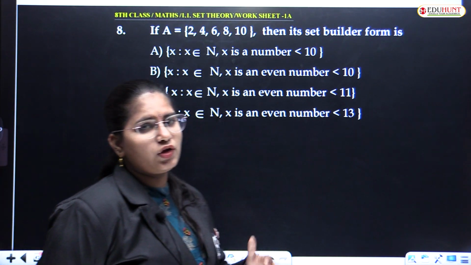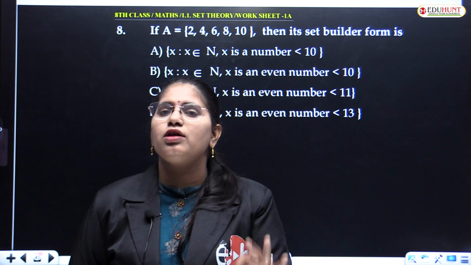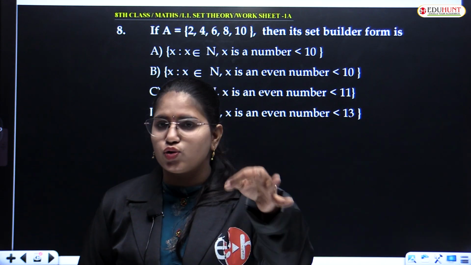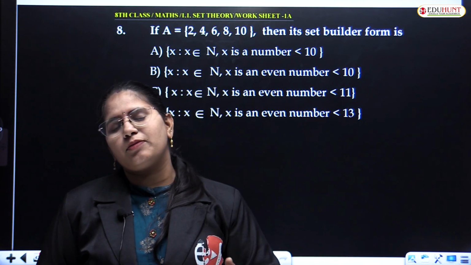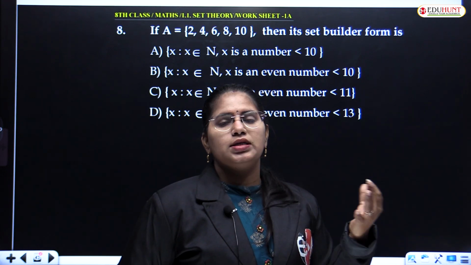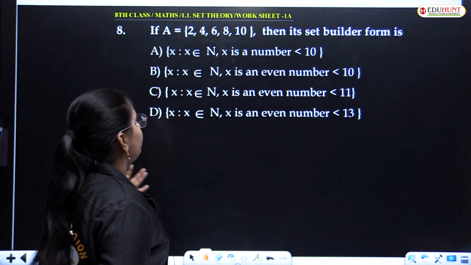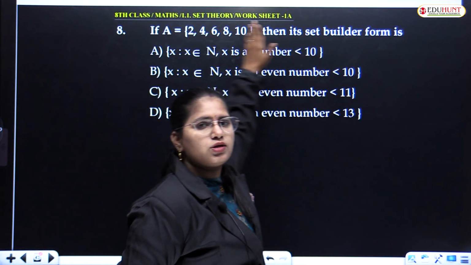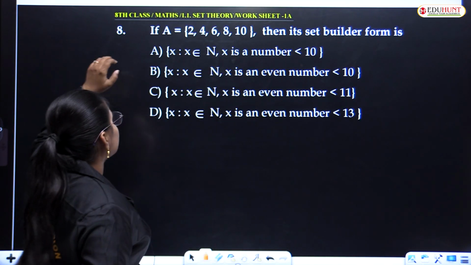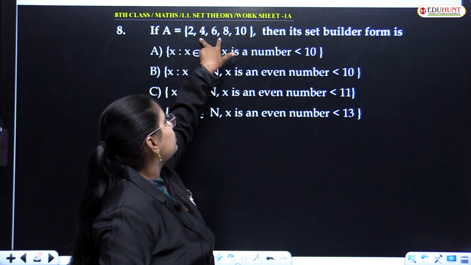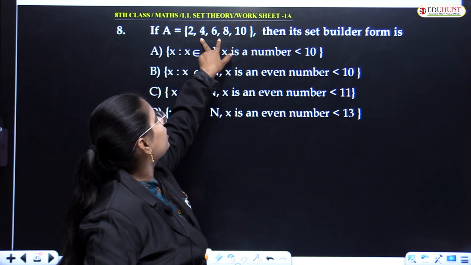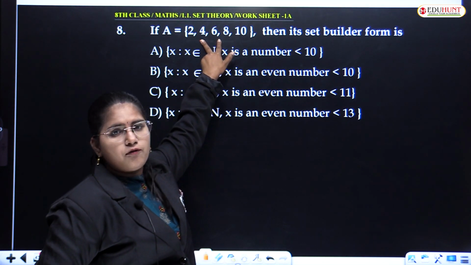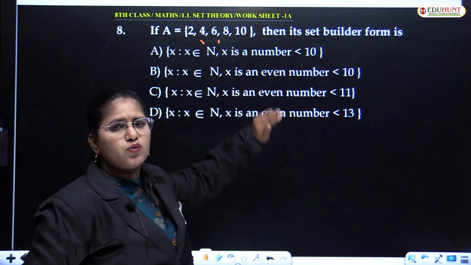Here again they have given the roster form. If the question gives the elements, make sure it is in the roster form. So you need to prepare a statement, that is nothing but the set builder form. Okay. Fine. So the question is in the roster form, right? So let us check with the options. First of all, tell me what these are. These may be the first 5 multiples of 2, correct? First 5 multiples of 2. We will also check with the options first.